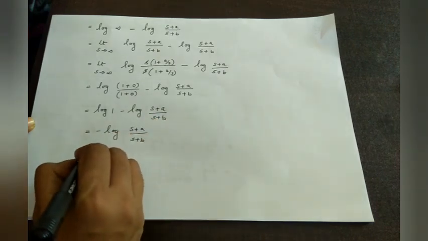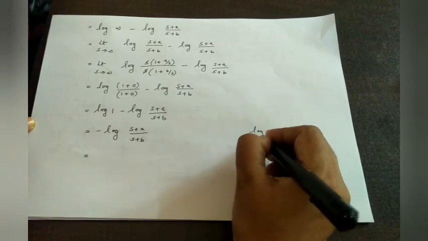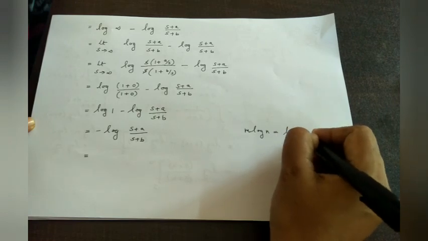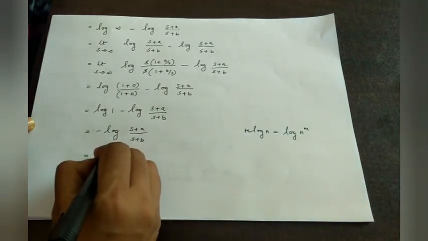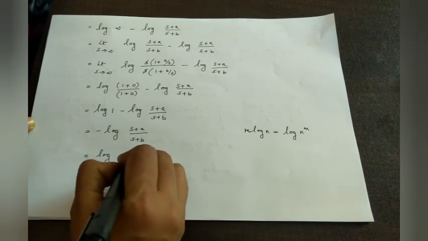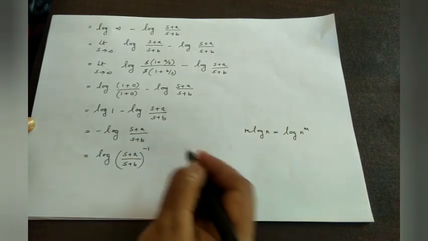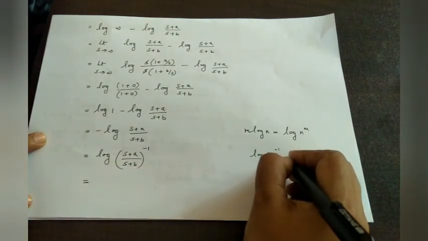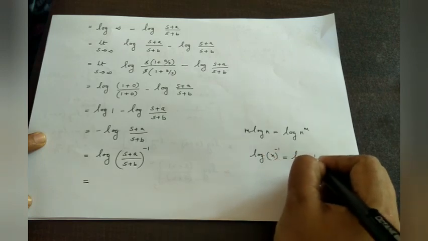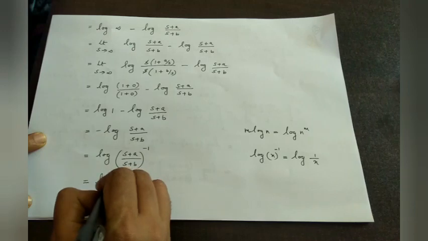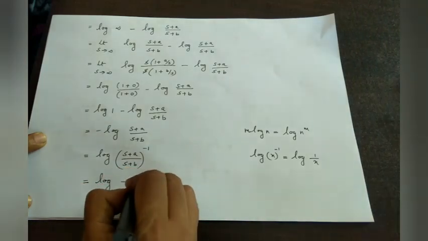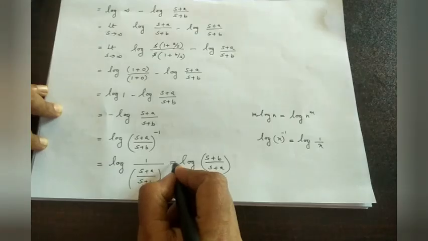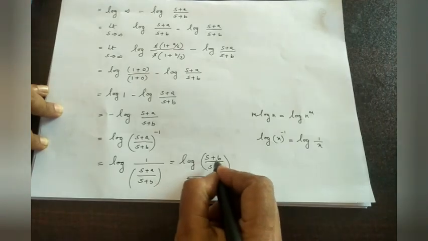which is equal to, here also we have the form m log n, that is log n raised to m. Therefore, log of s plus a divided by s plus b, the whole raised to minus 1. Again, this can be written as, logarithm of x raised to minus 1 is logarithm of 1 by x, isn't it? Therefore, this can be written as logarithm of 1 by s plus a by s plus b, which is equal to log s plus b by s plus a.